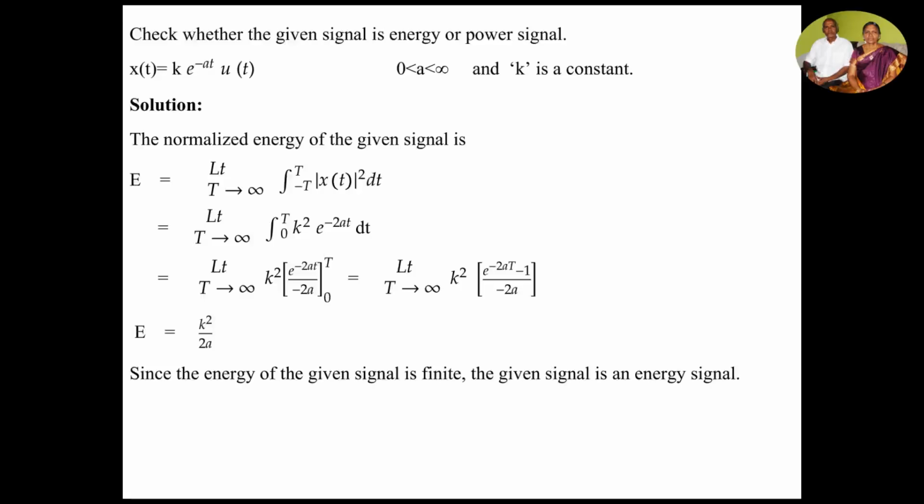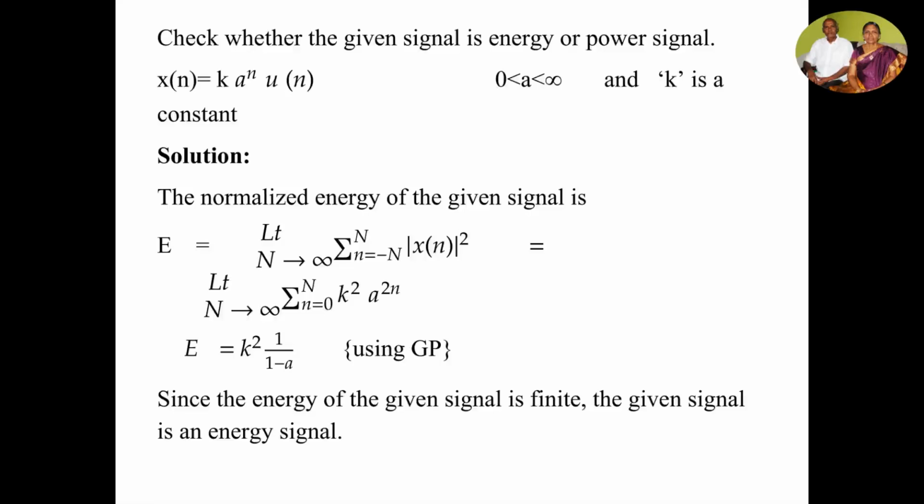So after subtracting, you will get the energy E = k²/2a under the limit T tends to infinity, because here we get e^(-2aT) in the numerator. If you apply the limit as infinity, e^(-infinity) becomes 0. So you will get 1/2a. So the energy is equal to k²/2a, where k is a constant and a is also finite. So the energy is finite, and the given signal is an energy signal.